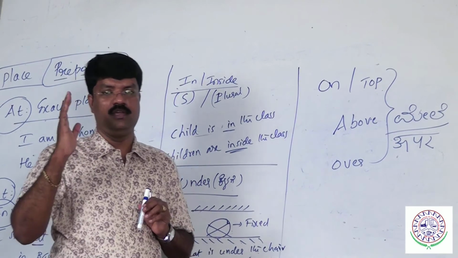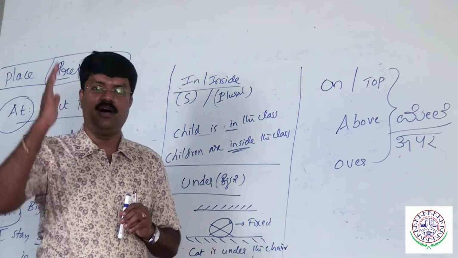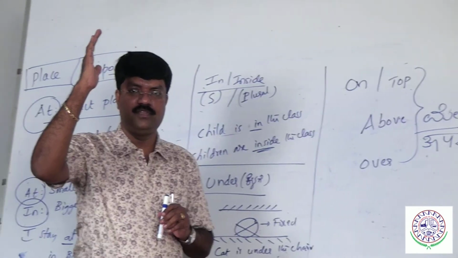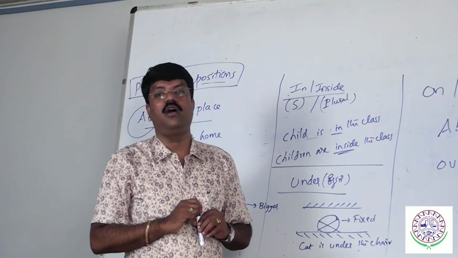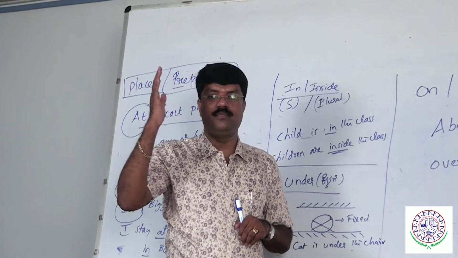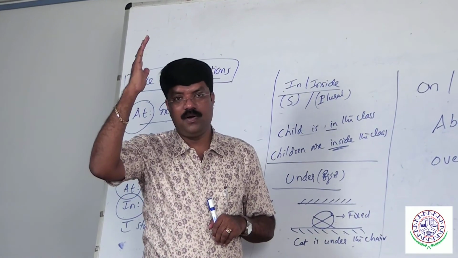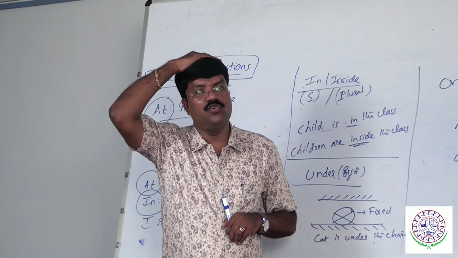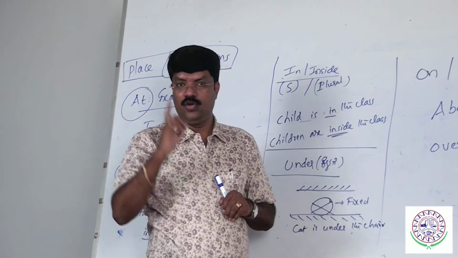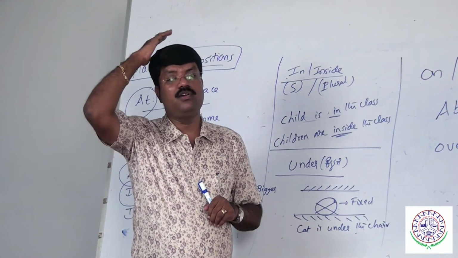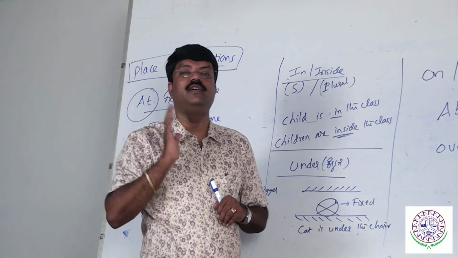Observe my gestures. What is on or top? Some object is at the top of something else which is closely attached, then only you must use on. Remember this point. Some object is at the top of something else and is closely attached; that is the reason we call it on.